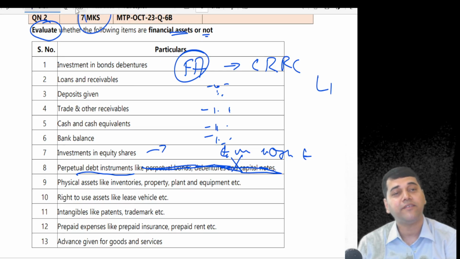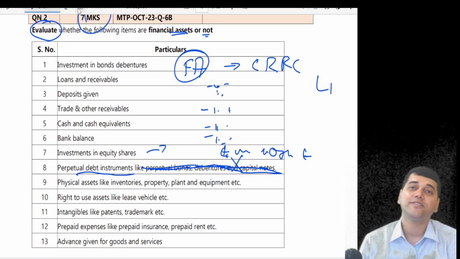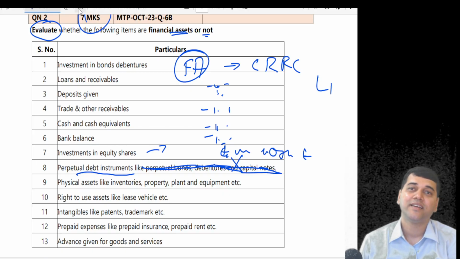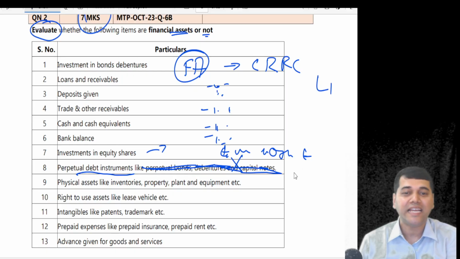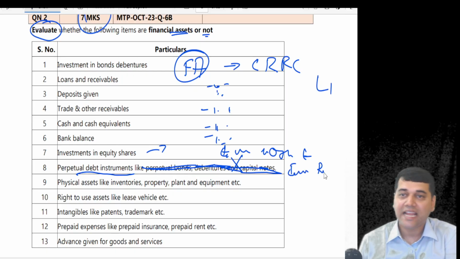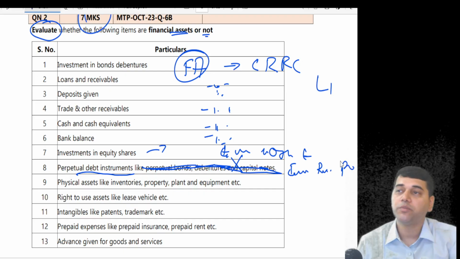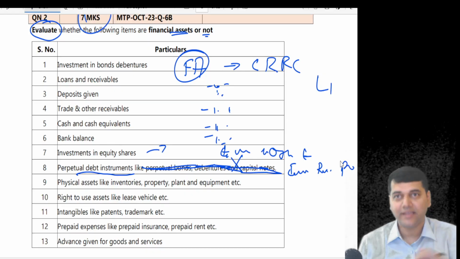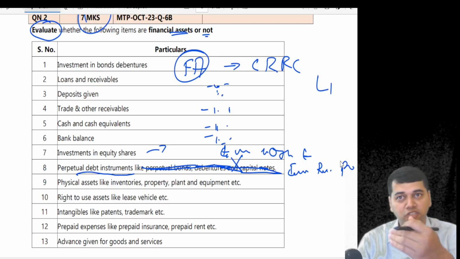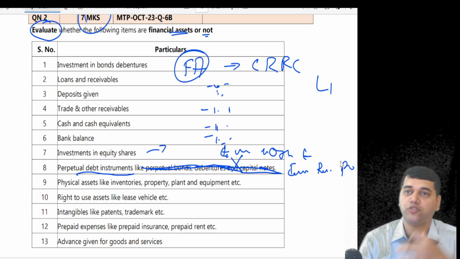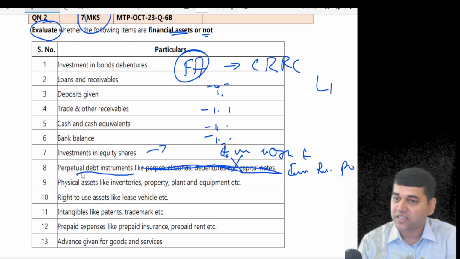Why are you telling it is a financial asset? Okay, so you are going to get interest. You got a right to receive the interest perpetually forever. What about the principal? It is like an equity investment. So you have to measure this instrument at its present value of the future cash flows. That part we will discuss later. But it is a financial asset for you.